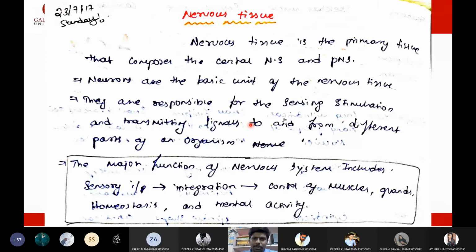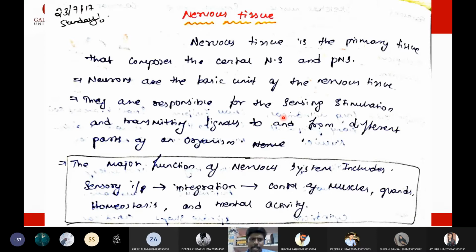Then to this CPU in the computer, we will have the peripheral attachments. We will have the monitor, the keyboard, the mouse, and plenty of other peripheral attachments. All those peripheral attachments and the wires to these peripheral devices can be stated as a peripheral nervous system. So we have two types of nervous system in our body. One is the central nervous system, which is the brain and the spinal cord, and all other nerves are the peripheral nerves.